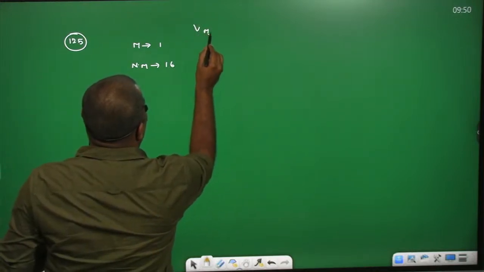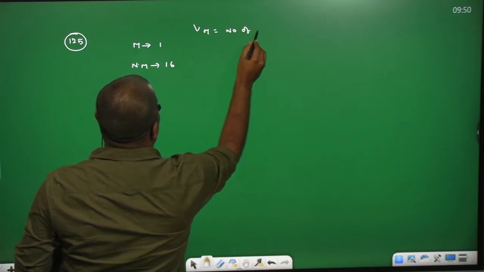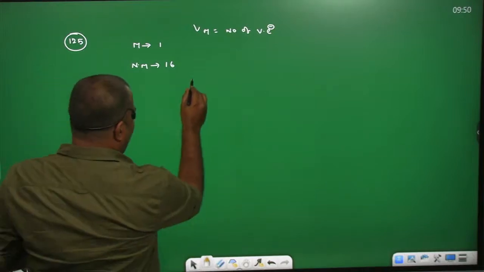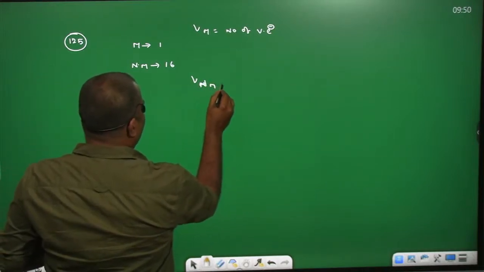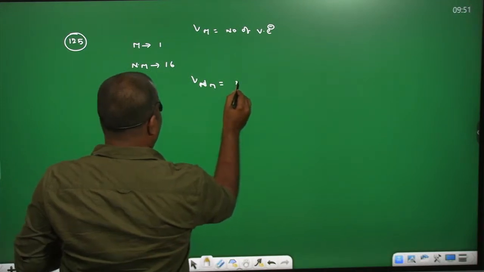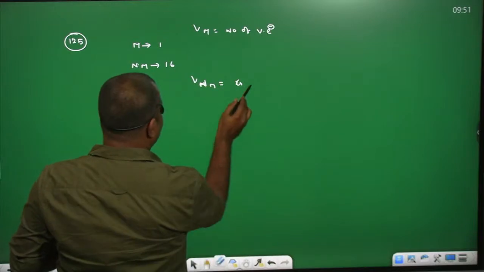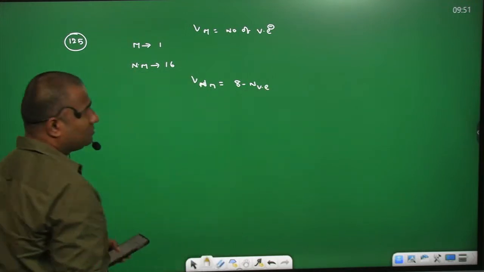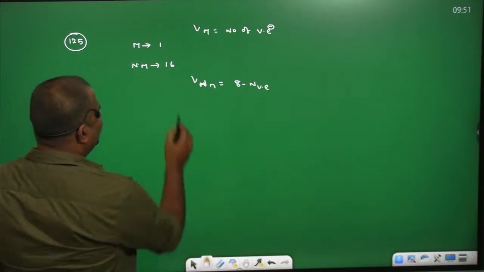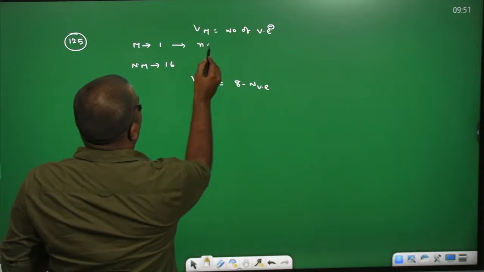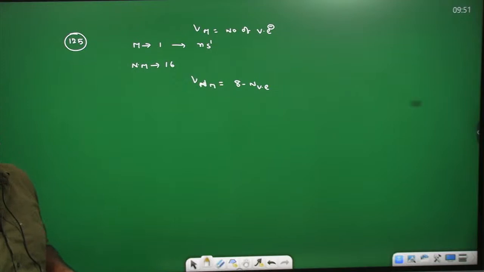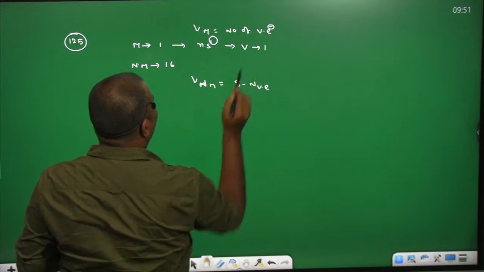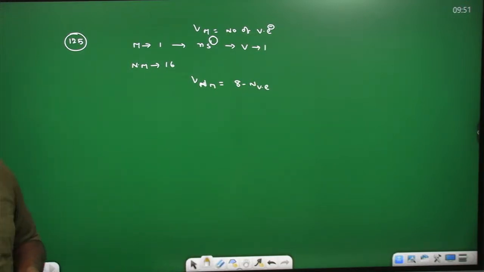The valency of a metal is equal to the number of valence electrons. The valency of a non-metal is equal to 8 minus the number of valence electrons. For group number 1 metals, the general outermost electronic configuration is ns1. How many valence electrons does it have? Only 1 electron. So the valency is 1 for group 1 metals.